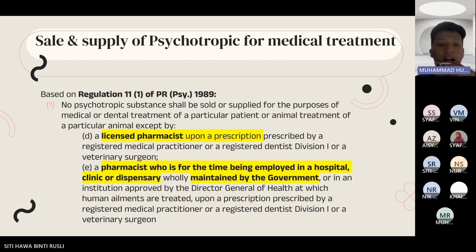And for subsection E, a pharmacist who is for the time being employed in a hospital, clinic or dispensary wholly maintained by the government, or in an institution approved by the Director General of Health at which human ailments are treated, upon a prescription prescribed by a registered medical practitioner, a registered dentist Division 1, or a veterinary surgeon.